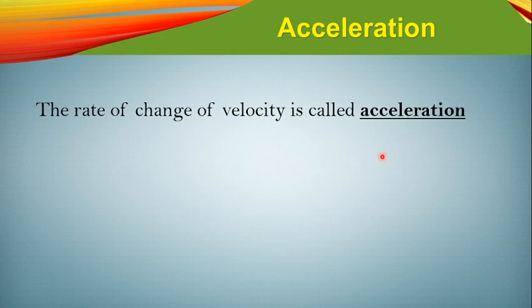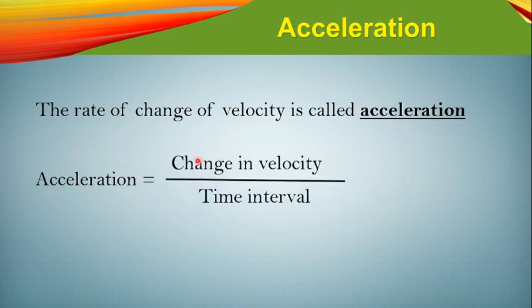Next, let's see the expression of acceleration: change in velocity divided by time interval. In this time interval, this amount of velocity will be changed.